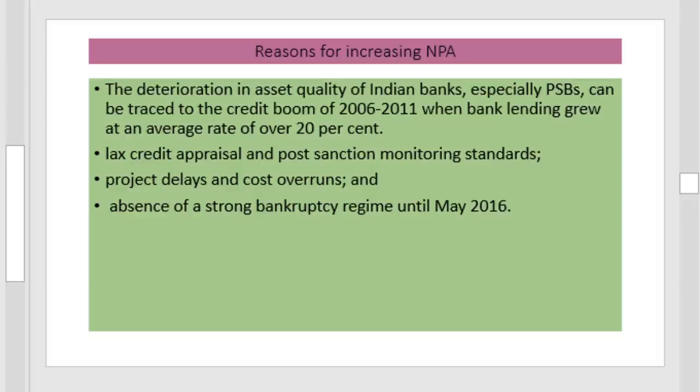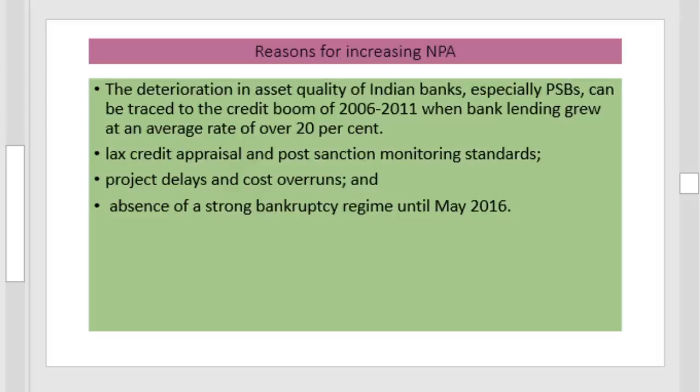If credits are given without proper appraisal, or if there is no monitoring of the sanctioned loans, that will affect the loan repayment and asset creation, and finally it will lead to non-performing assets. Project delays and cost overruns are other important reasons. Then absence of a strong bankruptcy regime until May 2016 is another important reason.